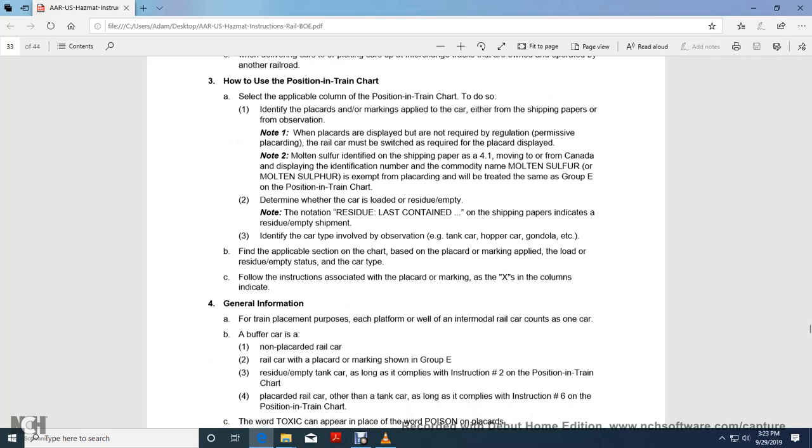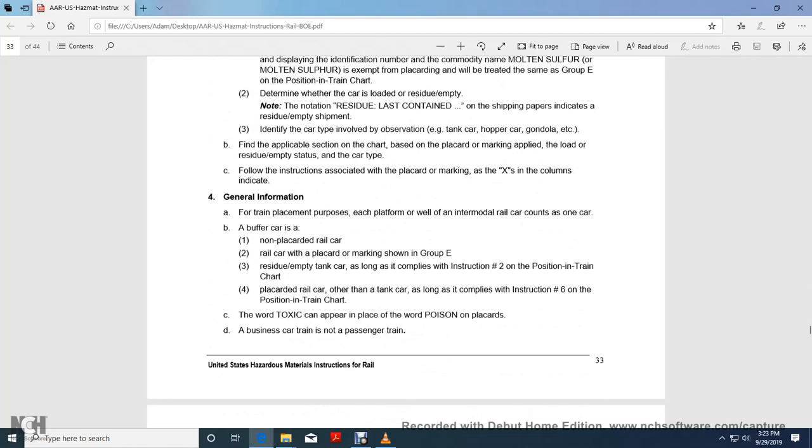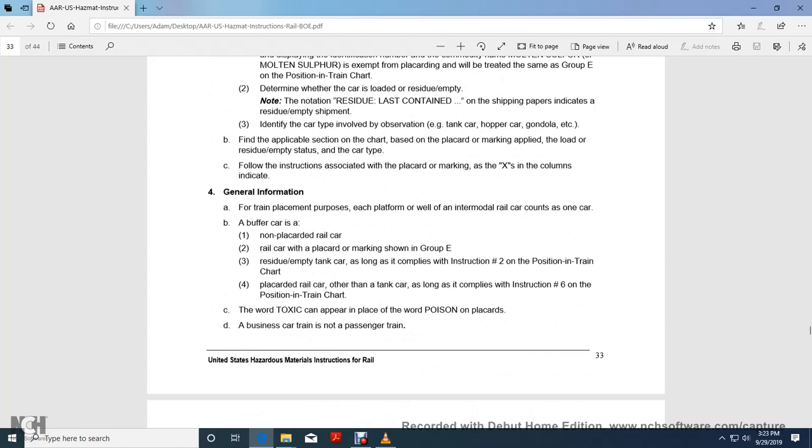The following instructions are associated with the placard marked with the X's column, with the indicated general information on train placement, and interpret them for each of the platforms, as well as the intermodal rail car counts as 1 car. The buffer is a car. A buffer car is a non-placarded rail car, placard car marking showing Group E residual empty tank car as long as classified.